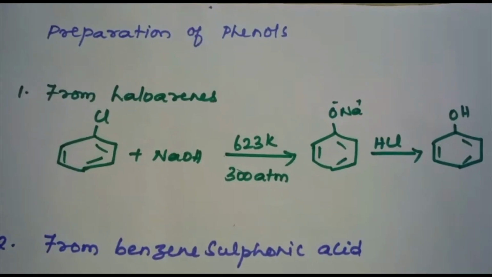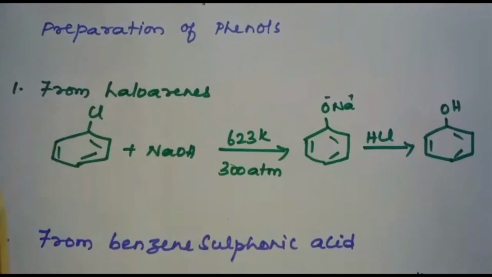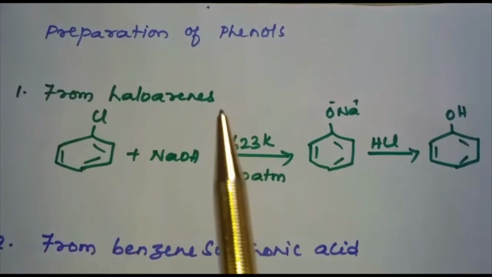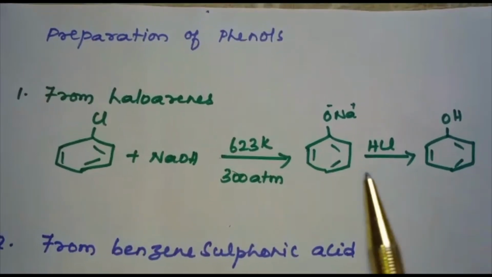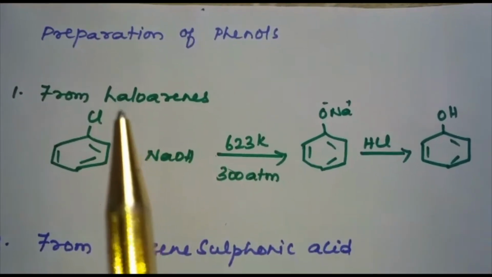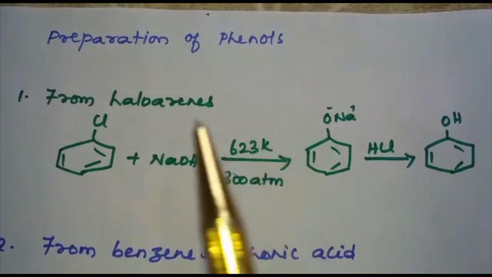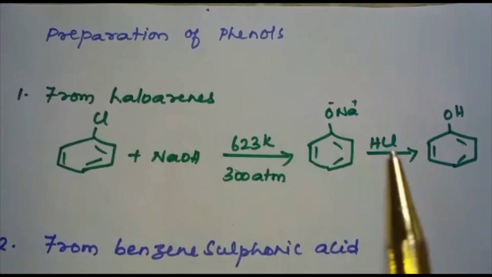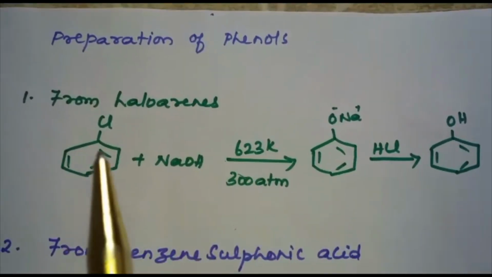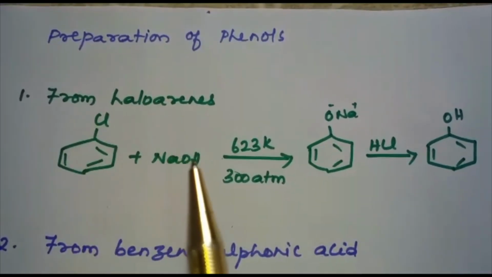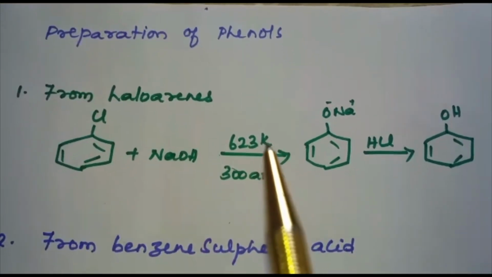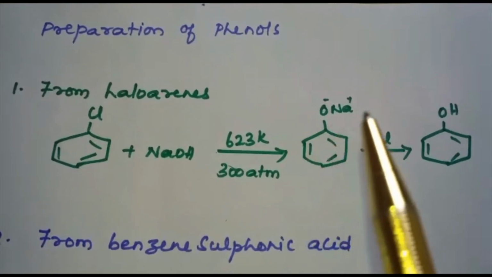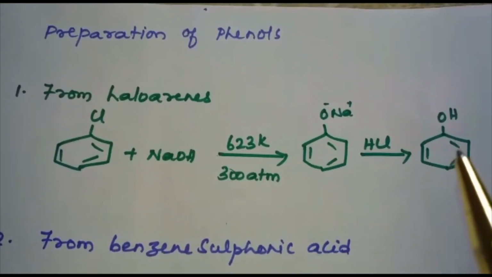Now let us discuss the preparation of phenols. Here we have four methods of preparation of phenols. First one is from haloarenes. This reaction you are familiar with from the haloalkanes and haloarenes lesson. We have discussed replacement of Cl by OH group. This is the first method of preparation of phenol. That is, when haloarene is treated with NaOH at a temperature of 623 Kelvin and 300 atmospheres, you will be getting sodium phenoxide, which when treated with HCl gives phenol.